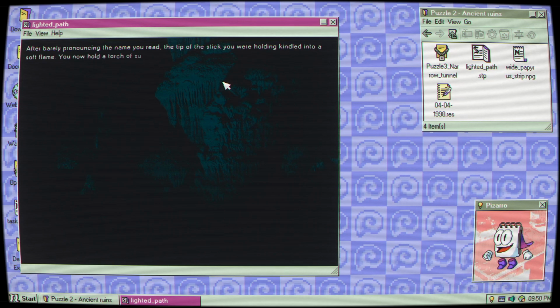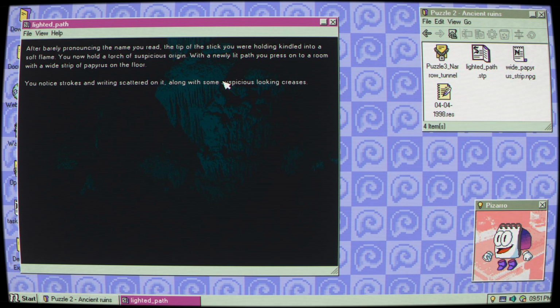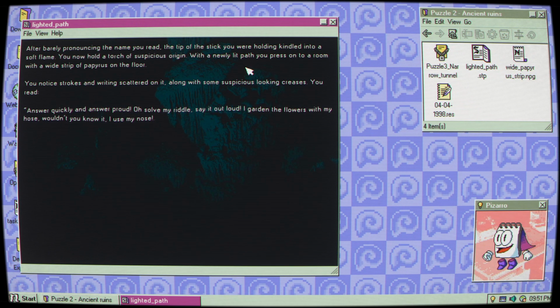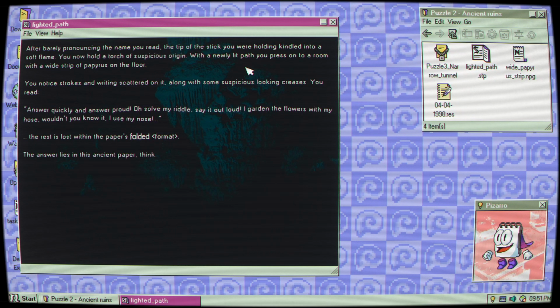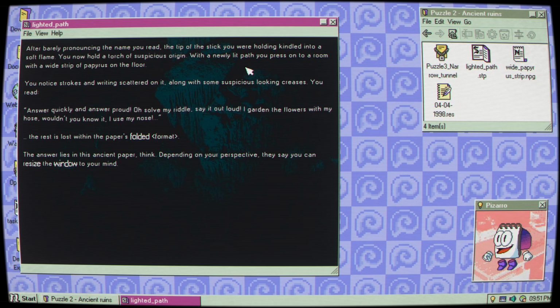After barely pronouncing the name you read, the tip of the stick you were holding kindled into a soft flame. You now hold a torch of suspicious origin. With a newly lit path, you press on to a room with a wide strip of papyrus on the floor. You notice strokes and writing scattered on it, along with some suspicious-looking creases. You read, "Answer quickly and answer proud. Oh, solve my riddle and say it loud. I garden the flowers with a hose. Wouldn't you know it? I use my nose." The rest is lost within the paper's folded format.